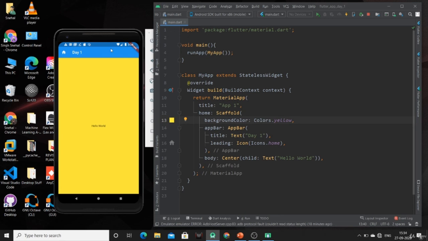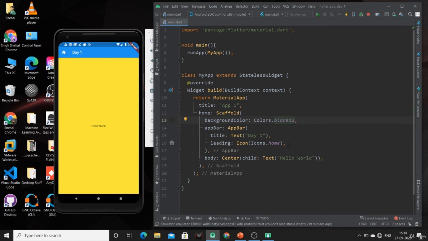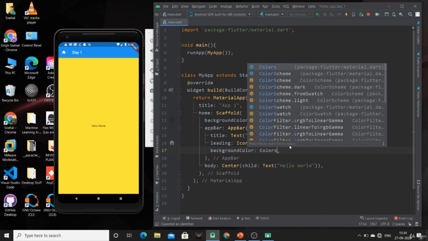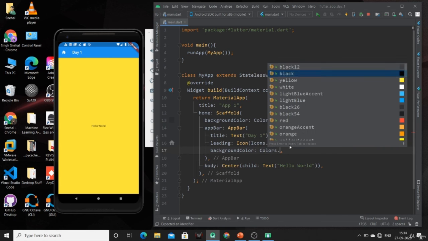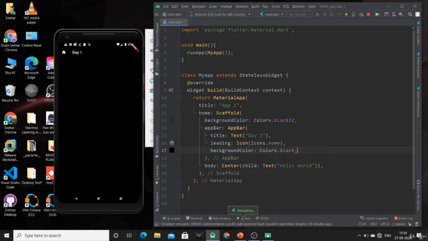And if we want to change the color of our app bar, we can specify that color inside this app bar function. So I'm going to use black 12 color, and this will change the color of the app bar.